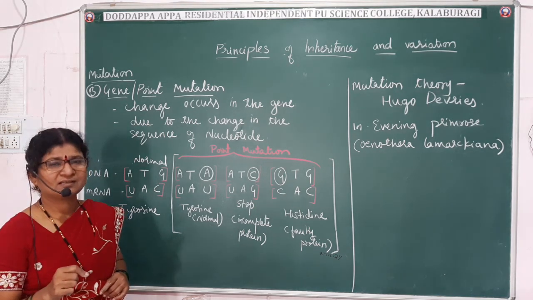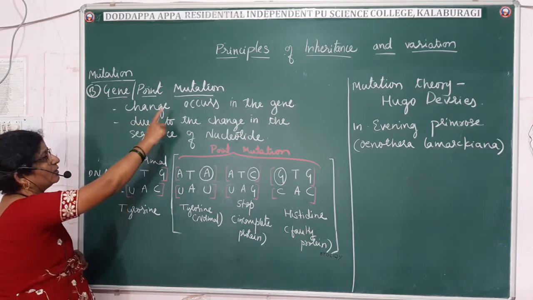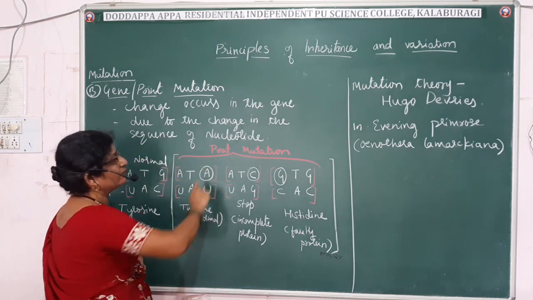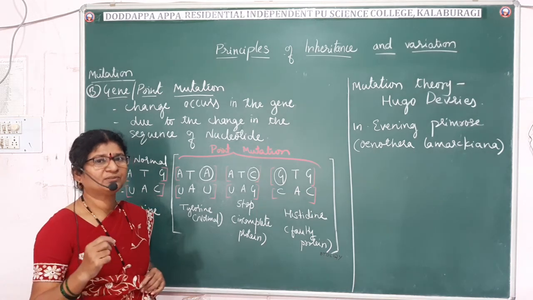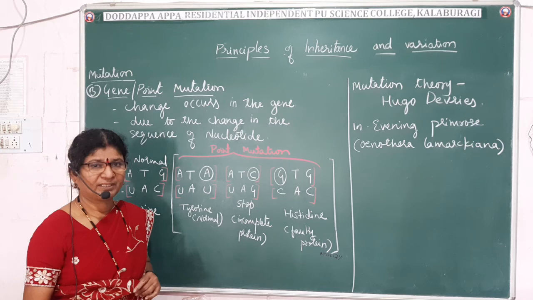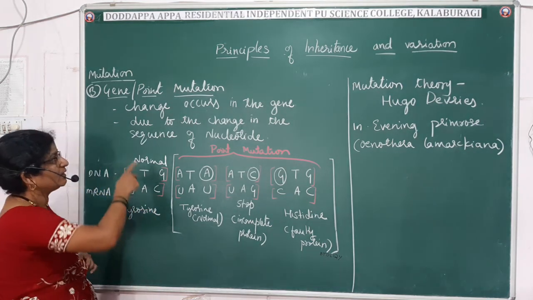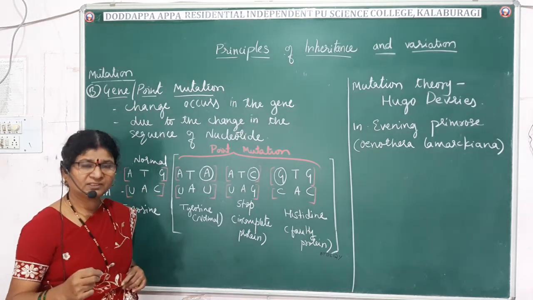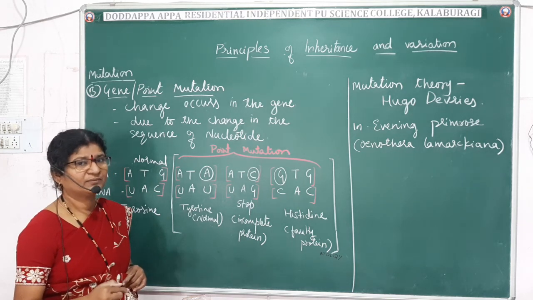That is why it is also called point mutation. So the change will occur in the gene, and that too in the sequence of nucleotides. The structure of chromosome, the gene, and the genetic code, you'll read in a coming topic, that is molecular basis of inheritance. So what do you mean by gene mutation? The change will occur in the sequence of the nucleotides. So this is also called point mutation.